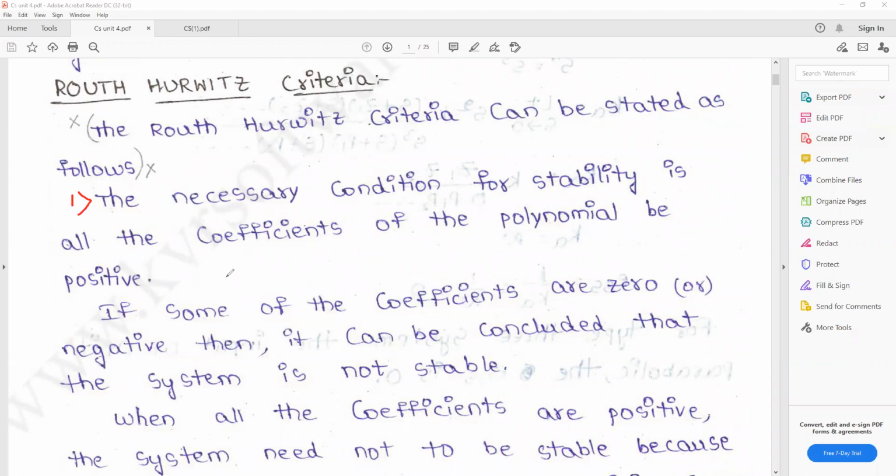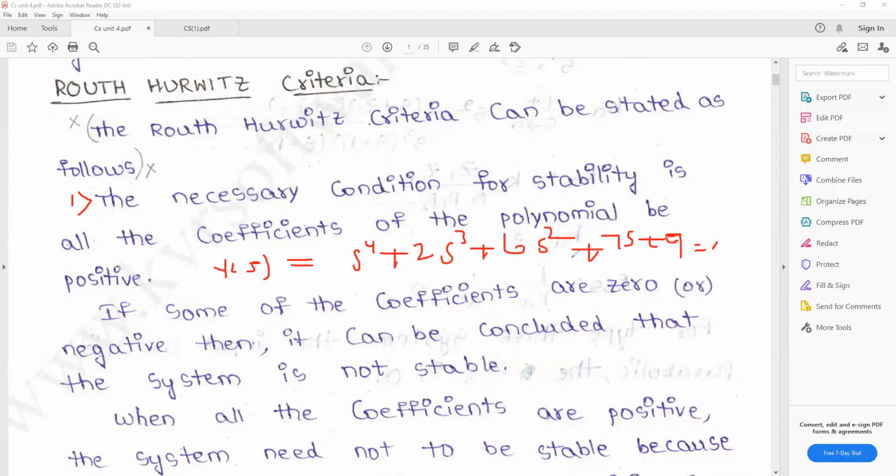For example, in the given polynomial equation, y of s is equal to s power 4 plus 2s power 3 plus 6s square plus 7s plus 9 is equal to 0.